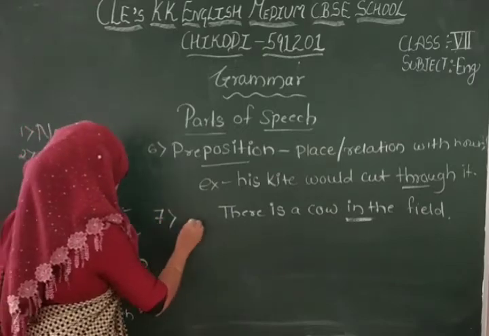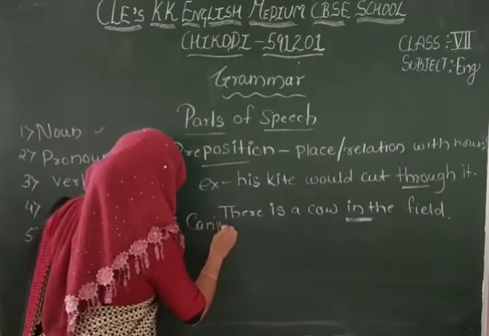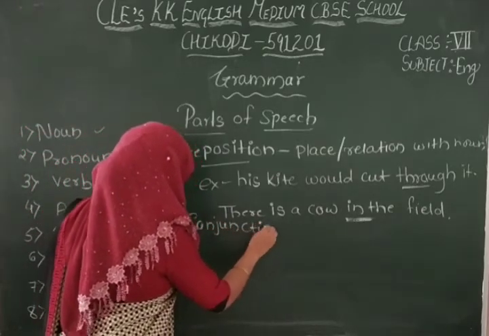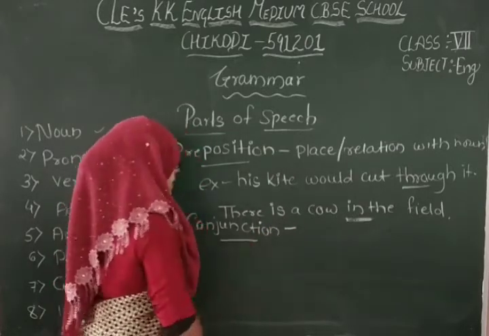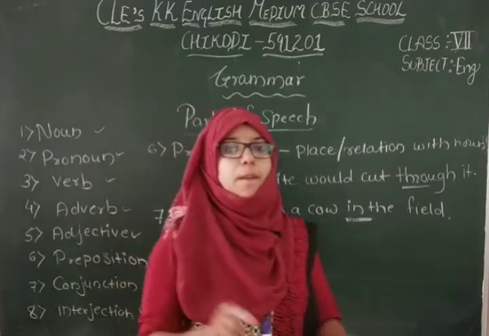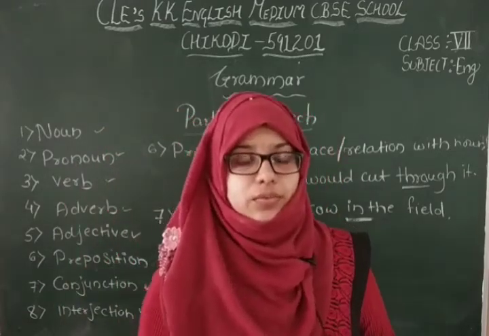Now the seventh is conjunction. Conjunctions are words used to join two sentences with each other.